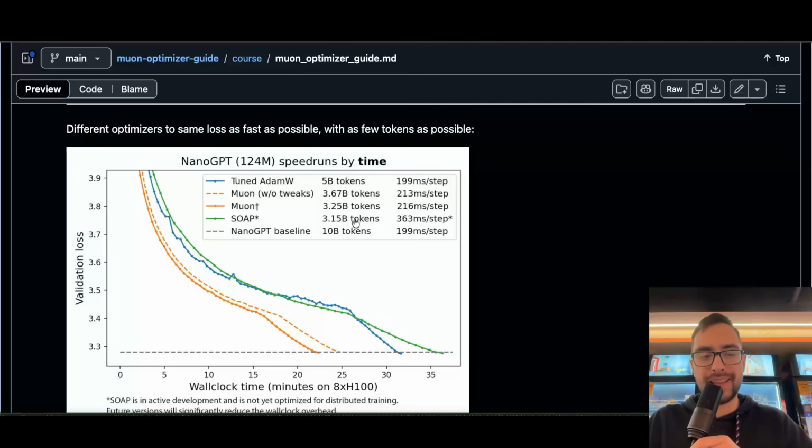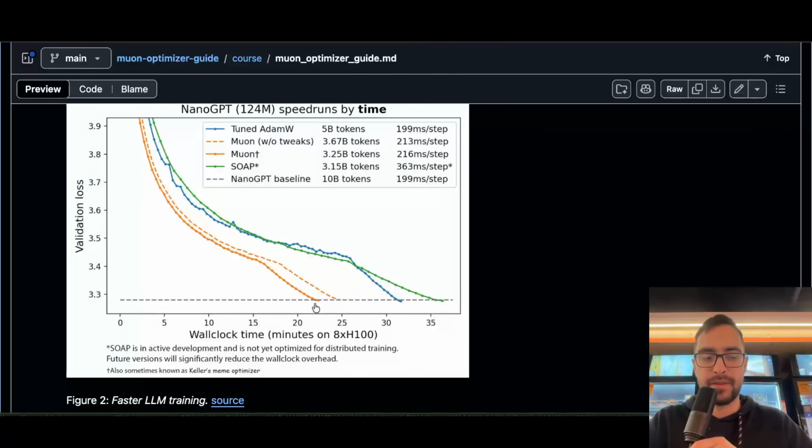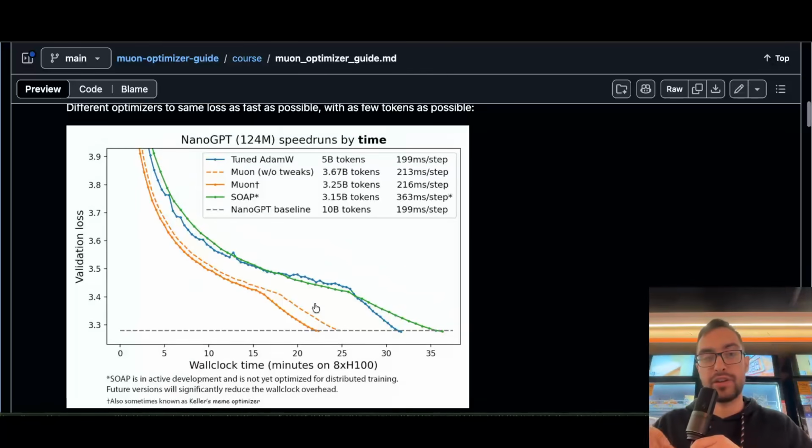Here is some LLM training. Muon uses the least tokens here, and has the fastest training time. Now Muon is not going to be best for every case, so you should try, but it's actually very good. It may be the best overall optimizer and most useful now.